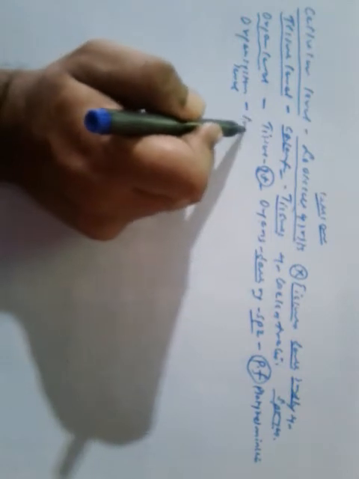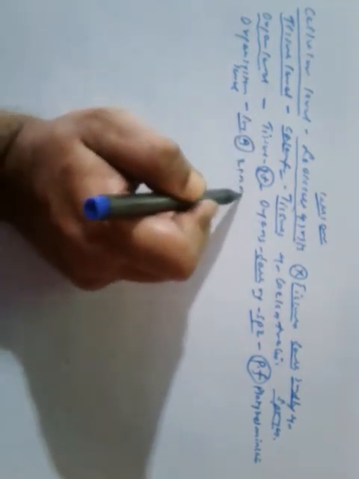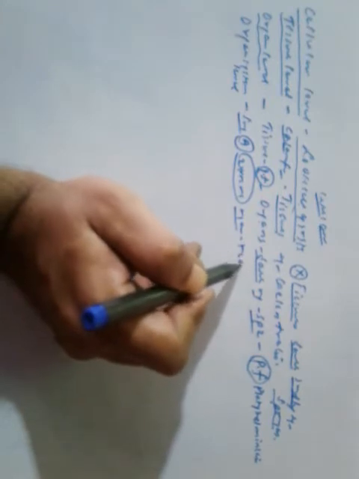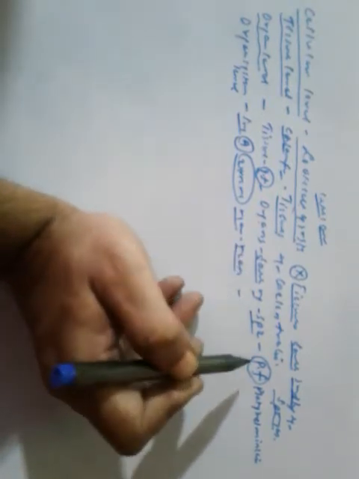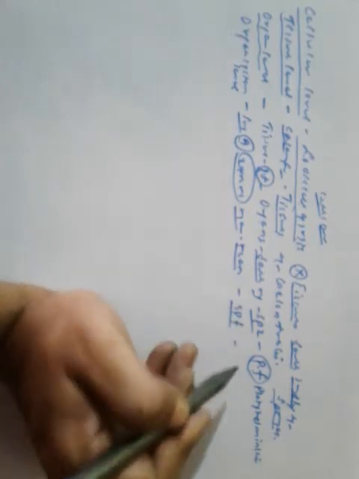Now, organ system level. What happens? In some animals, two or more organs work as a team to perform a specific function, forming an organ system.